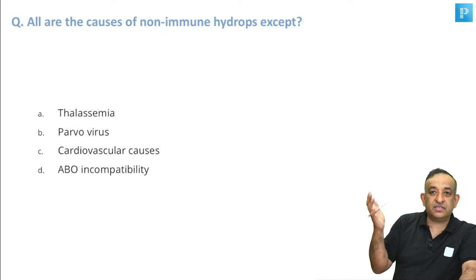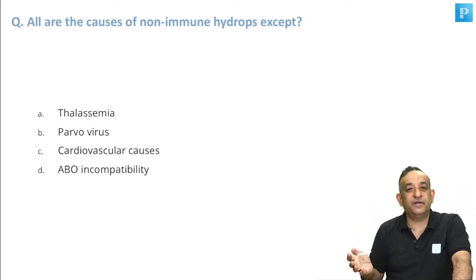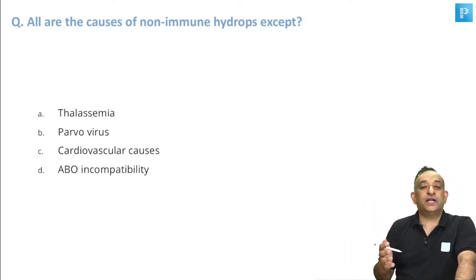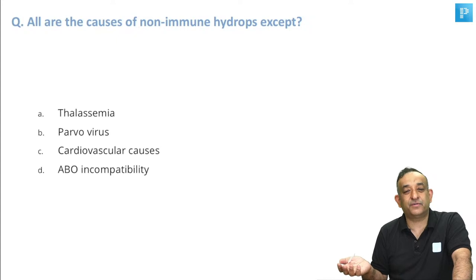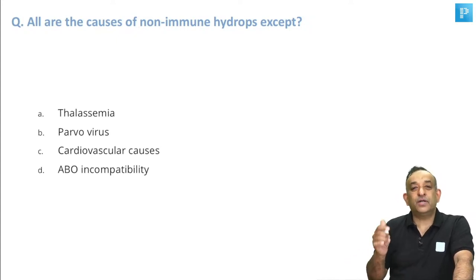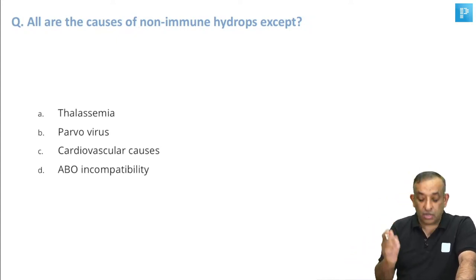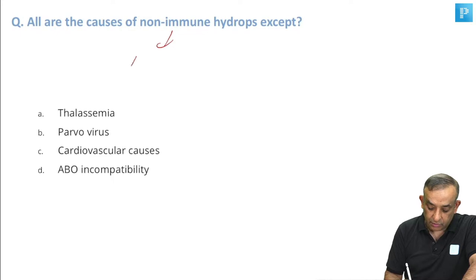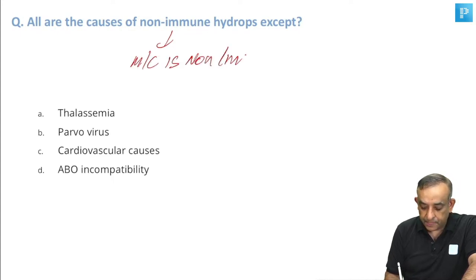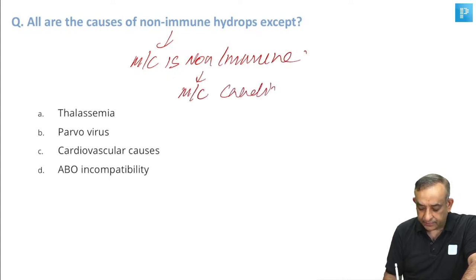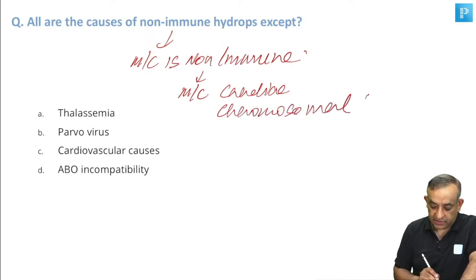Once I counted the number of events which can cause non-immune hydrops. There are 53 causes which are mentioned in Williams Obstetrics. All right. So please remember, non-immune hydrops is the most common cause of hydrops fetalis. Now, when there is non-immune hydrops, the most common are the cardiac causes and the chromosomal causes.